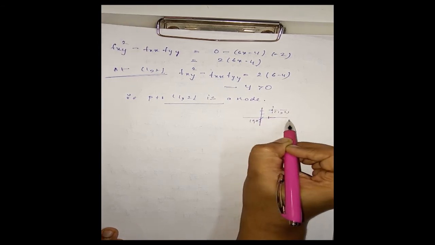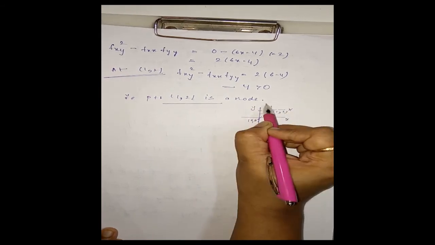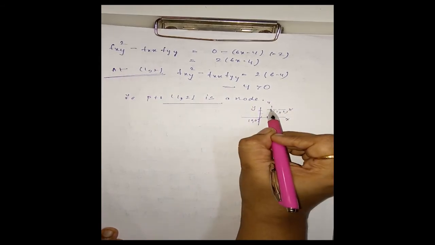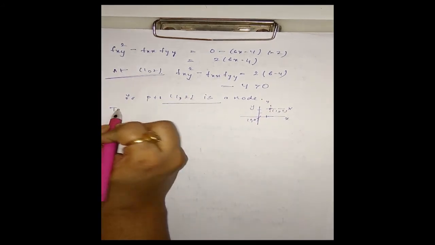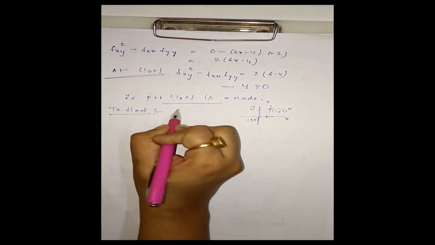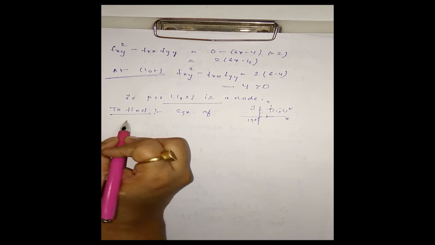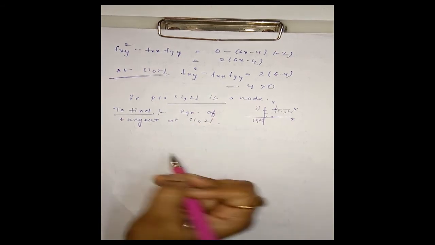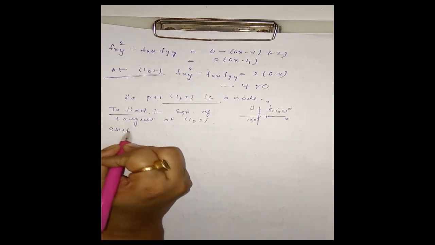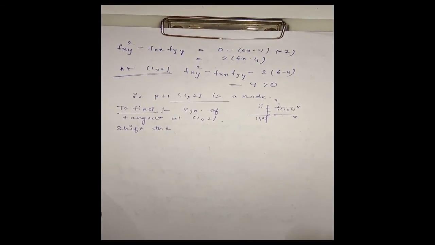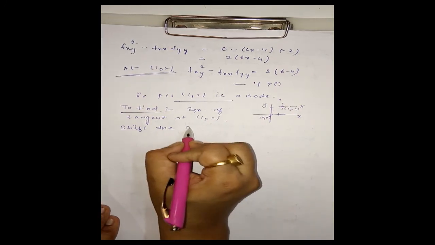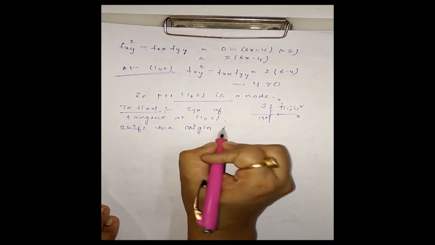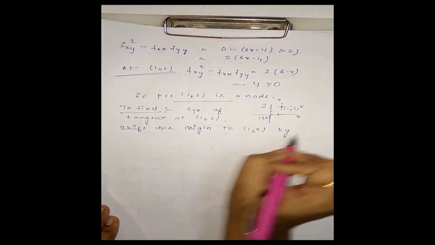Now to find the equation of tangent at (1, 2), shift the origin. This method we have already discussed in the previous video on singular points. Now shift the origin to (1, 2) by substitution.